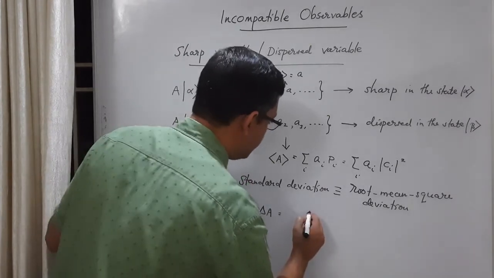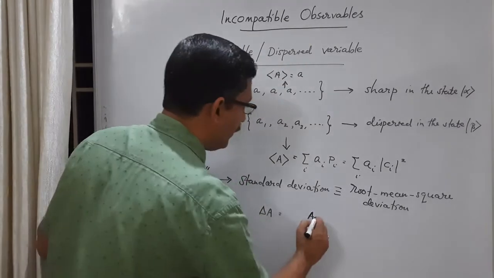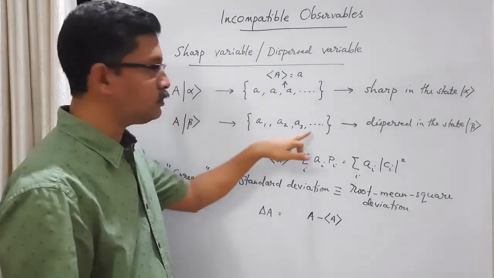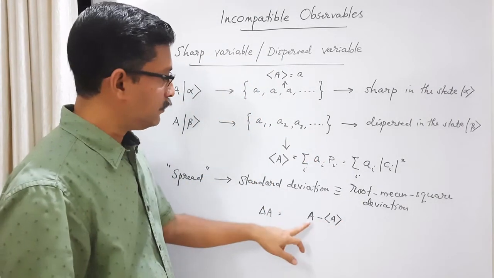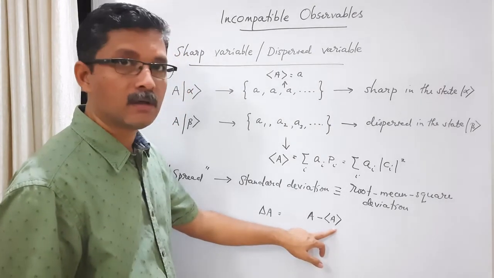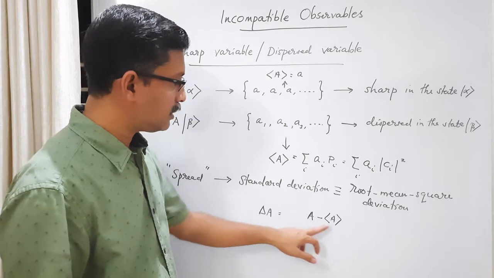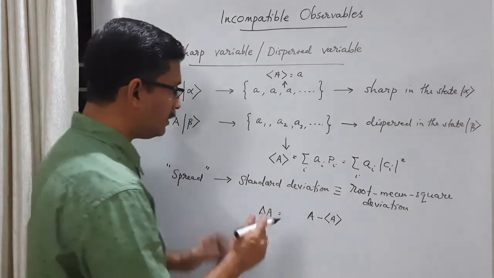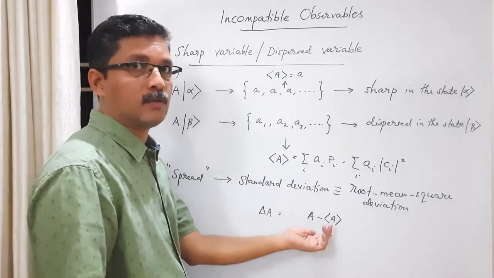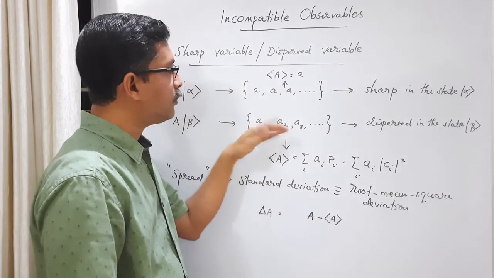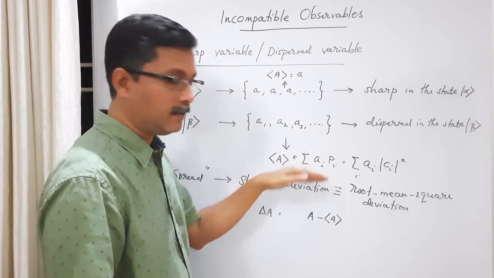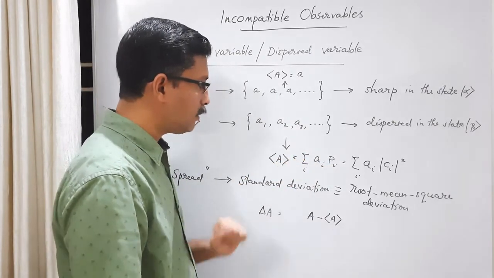First you take the deviation, that is A minus A average, where by A I mean each individual result. So we take the difference between the individual measurement and the average value. That's a deviation. If you take the mean of this deviation, it will be 0, because half the data points will be above the average value and half below. So the mean of this deviation will always be 0.